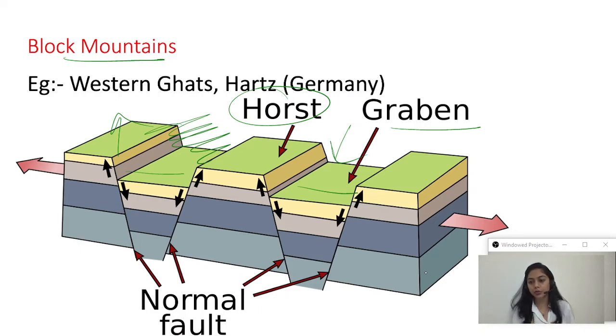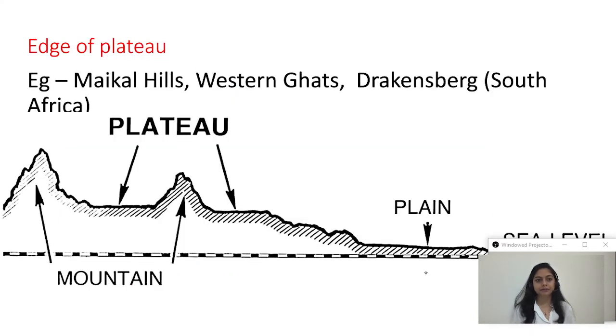So what are the examples of block mountains? Western Ghats and Harz in Germany. Now edge of plateau, which may be another reason. See, it is a plateau. What is a plateau? A raised portion but not having any pointed portion, flat at the top. From normal level it is raised but flat at the top.